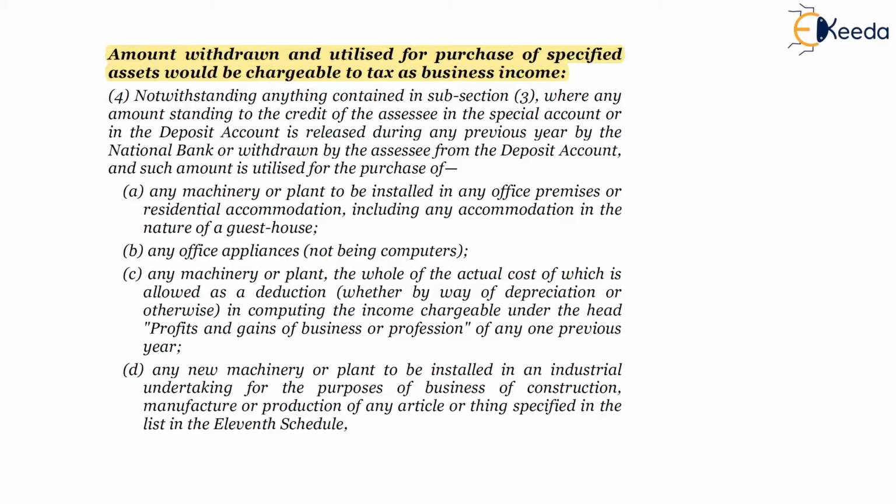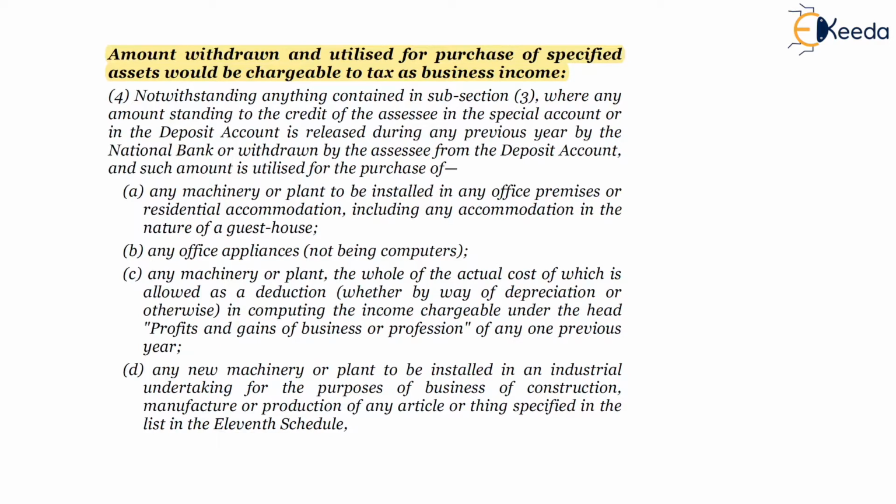So the specified assets are: if a new plant or machinery is installed in office premises or residential accommodation, then it will be termed as not per the scheme. If the asset purchased is any office appliances, then the same won't be counted as a specified asset for the purpose of the scheme, and accordingly no deduction is available.